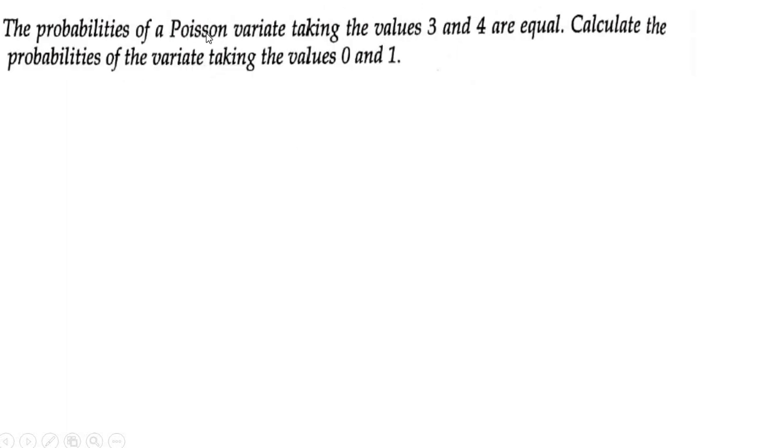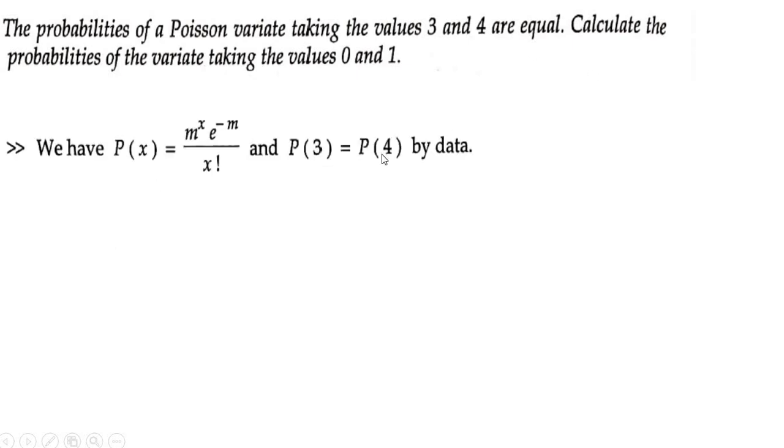The probabilities of a Poisson variate taking the values 3 and 4 are equal. Calculate the probabilities of the variate taking the values 0 and 1. So what is being given here? The probability of the Poisson variate taking the values 3 and 4 are equal, which means P of 3 is equal to P of 4. That is by the given data.